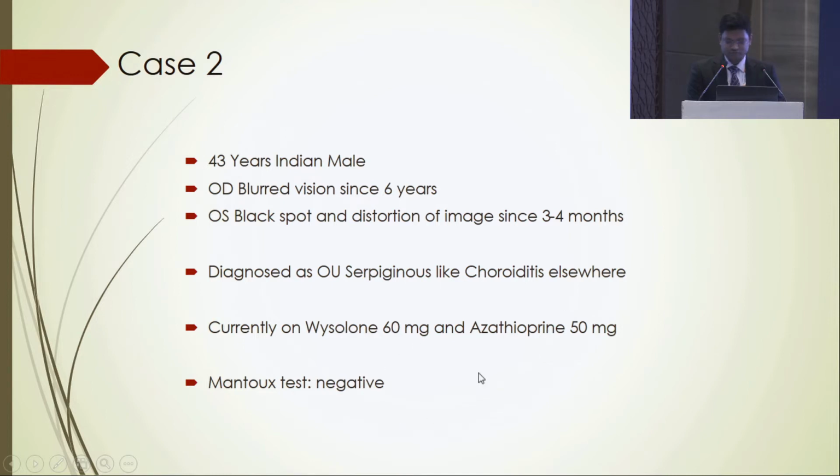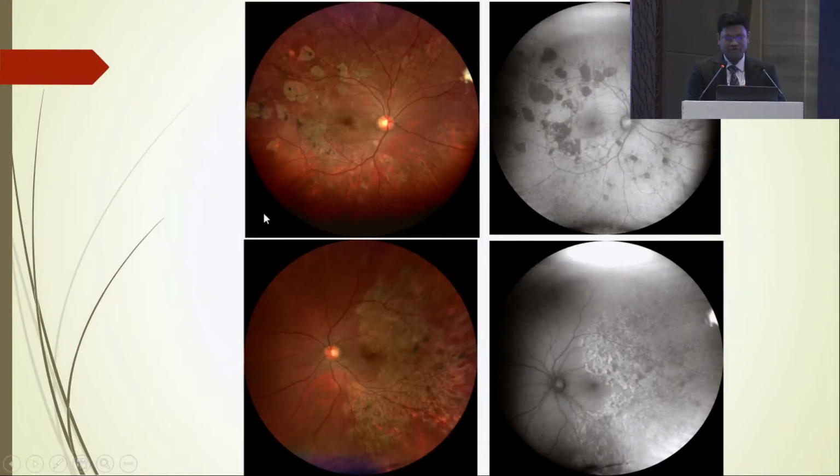His Mantoux test was negative. When he presented, his right eye showed a healed choroiditis lesion. You can see hypoautofluorescence on autofluorescence, and in the left eye you can see active choroiditis lesions, with fuzzy margins, as well as healed choroiditis lesions inferiorly and temporally. On autofluorescence, you can see that healed lesions are hypoautofluorescent, whereas active lesions are hyperautofluorescent.